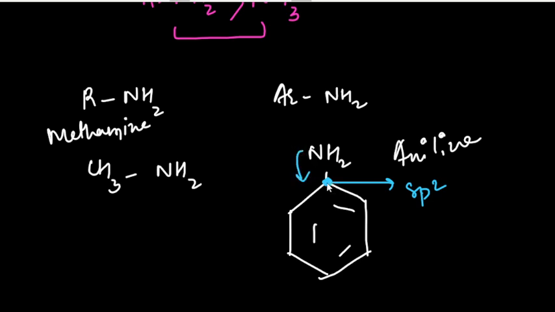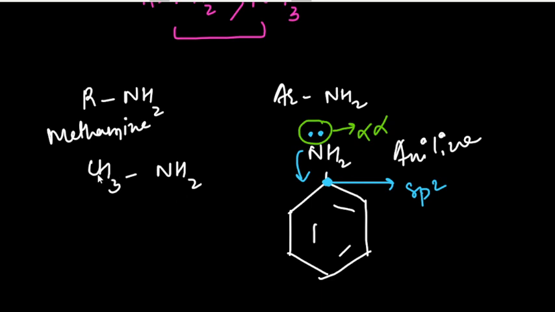So the greater density of electrons which was present on the nitrogen as a lone pair will be attracted towards this carbon. Hence, these two electrons will not easily get donated because they are being attracted by this carbon.